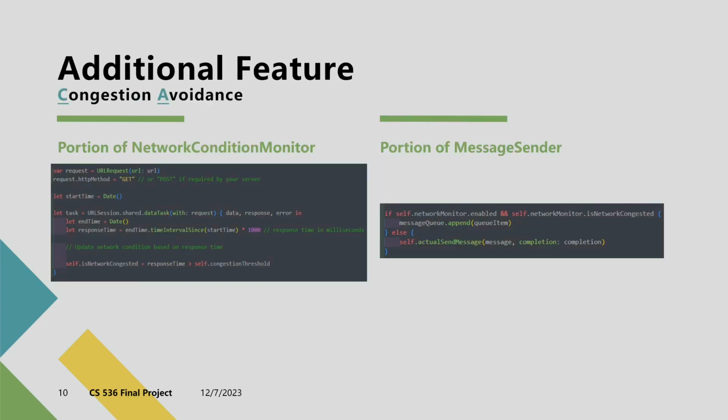To improve the performance under different network conditions, we implement an additional feature, congestion avoidance. This is implemented in our mobile app. The algorithm is intuitive: send the message when the network condition is good. If there is no congestion, we send the message immediately as usual.